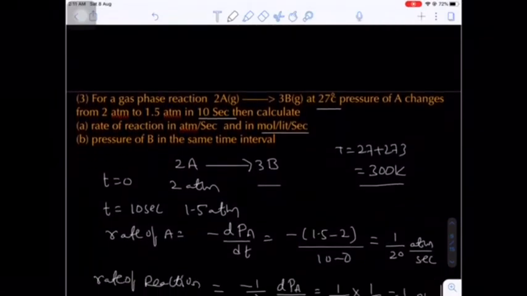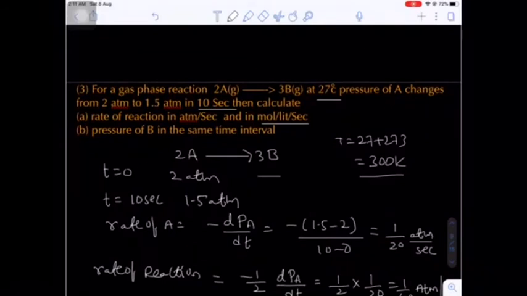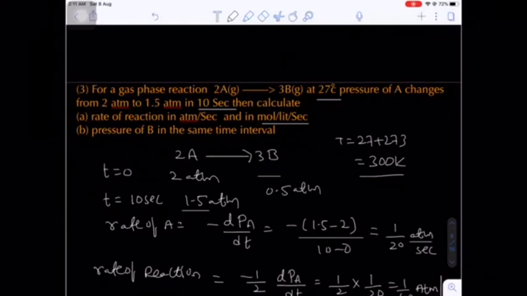How we can use the stoichiometry here? Now here initially how much of atm will be there? 2 atm, and after 10 seconds how much of atm will be left? 1.5. That means how much consumed? 0.5 atm will be consumed. Okay, now here the stoichiometry will be 2:3. Are you getting my point?